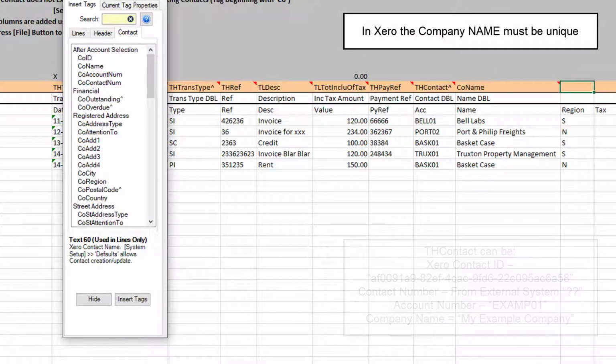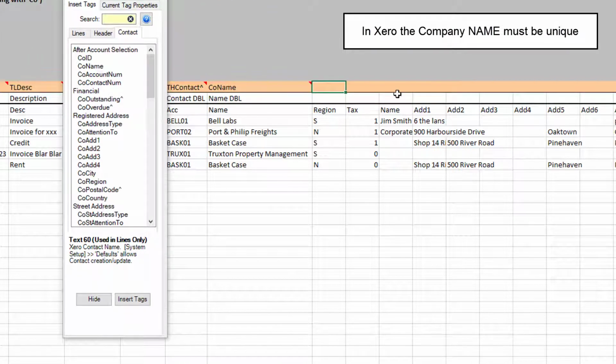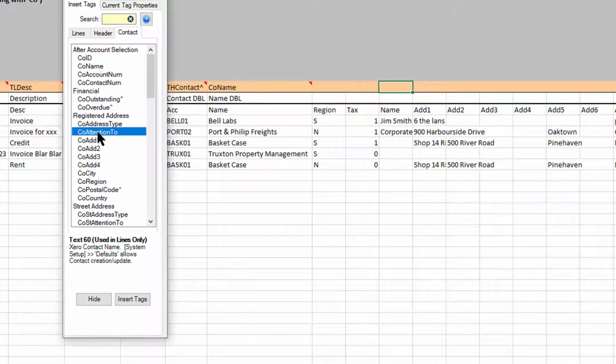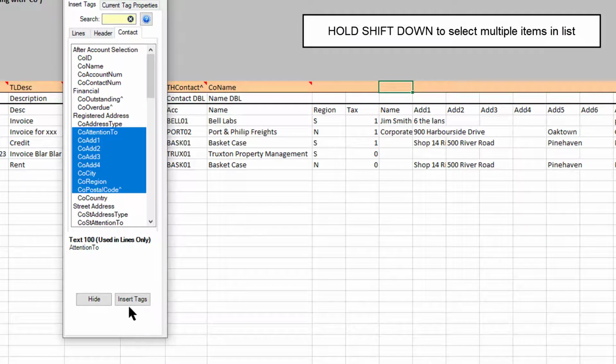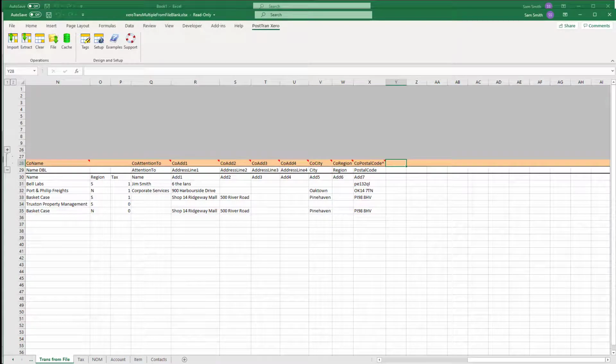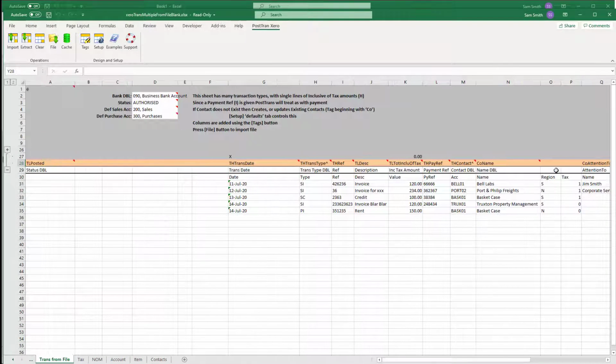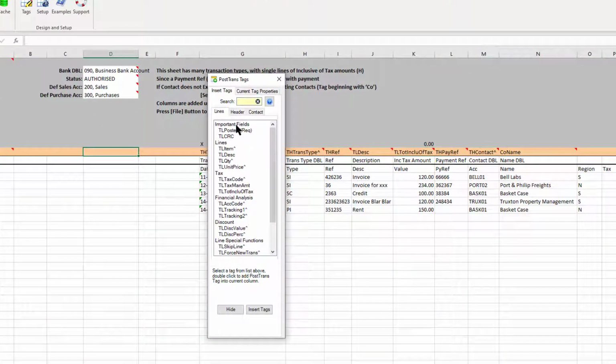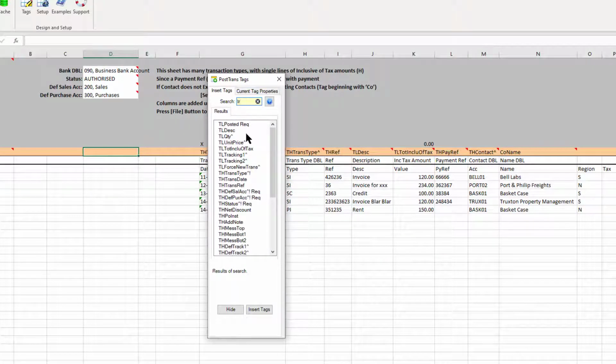Then we've got region and tax, which we're going to play with in a minute. Then we've got the intention, I think basically it's all the address, so I can just press shift and highlight all of those by clicking on the top and the bottom and then insert them in. Beautiful, matches up perfectly. So we've got tax and region set. Okay, so let's go back into tags, and the tracking is for the region.